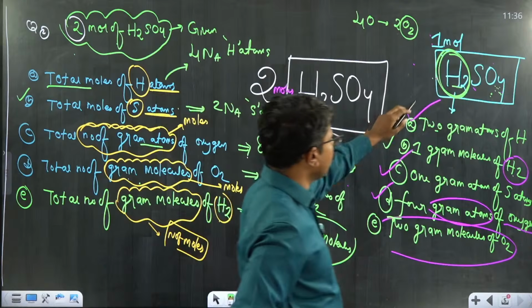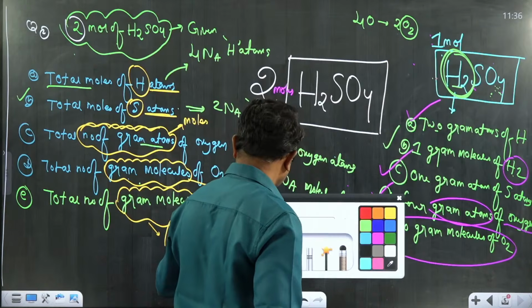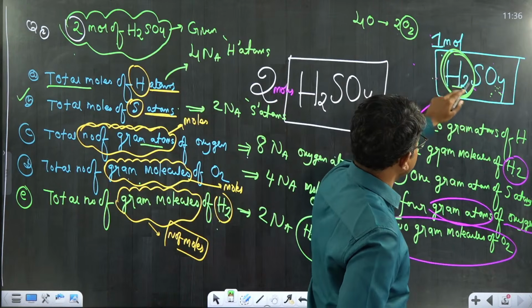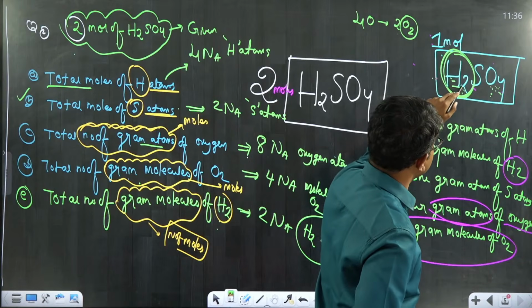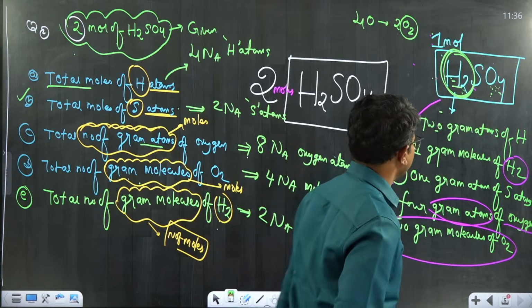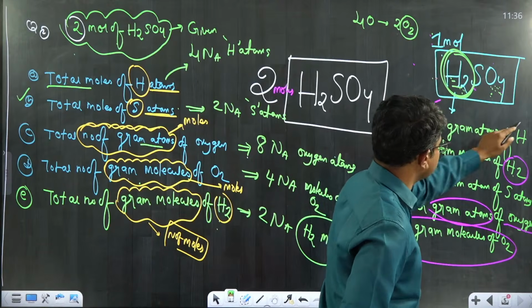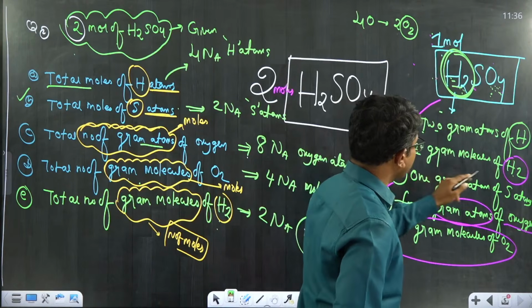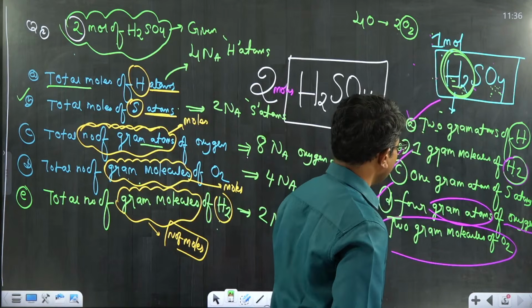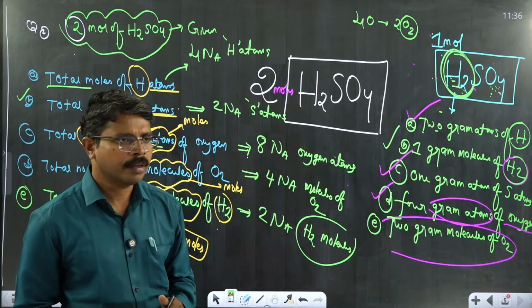We have a 1 mole sample of H2SO4 having total 2 gram atoms of hydrogen. Because each molecule of H2SO4 contains 2 hydrogen atoms, and we have a 1 mole sample of H2SO4, so 1 mole sample will contain 2 gram atoms of hydrogen. Next, 1 gram molecule. If you are converting atoms into molecules, 2 atoms are collectively referred to as 1 molecule. Fine.